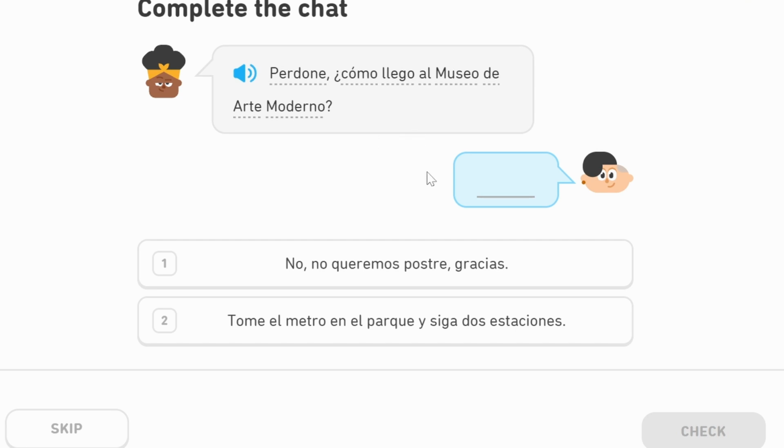This person's going to reply. The first one means no, we don't want dessert, thank you, so it's not going to be that. This one is going to be an instruction, tome, from the infinitive tomar, to take. Tome el metro, take the metro, en el parque, in the park. And continue, siga, dos estaciones, 2 stations. So take the metro in the park and continue 2 stations.